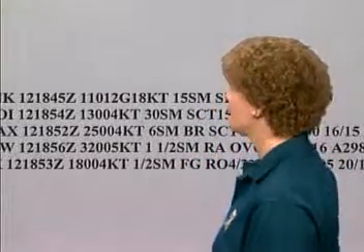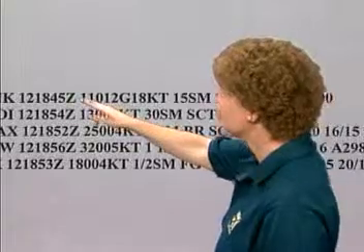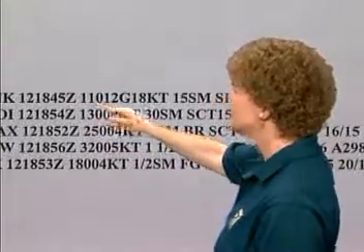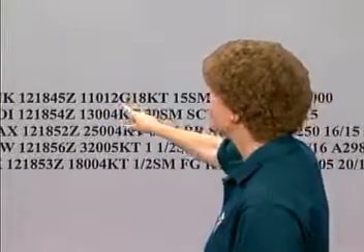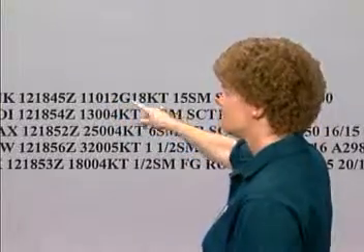Now, sometimes, however, the wind can be gusty. Take a look at the top observation, the one for KINK, for Wink, where the wind grouping is a little bit more complex. The wind here is from 110 degrees at a velocity of 12 knots, but it's gusting, G for gusting, to 18 knots.